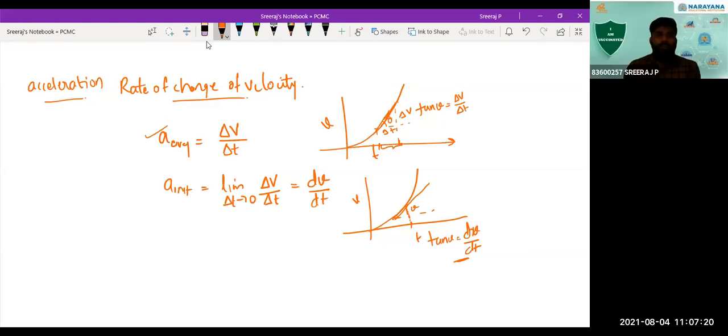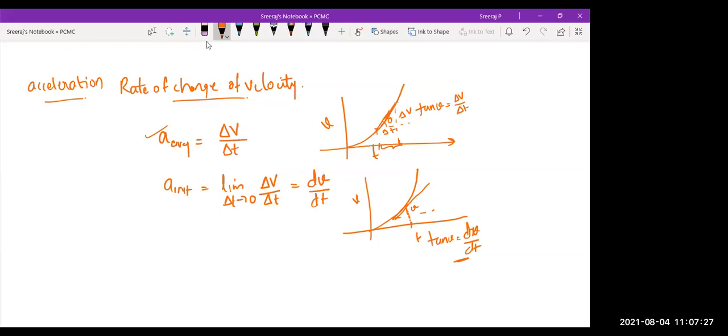So that is the average acceleration and the instantaneous acceleration. Is that clear to you all? Any doubt? No doubt, sir.